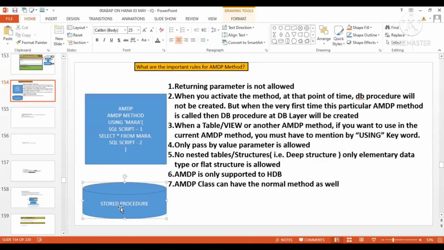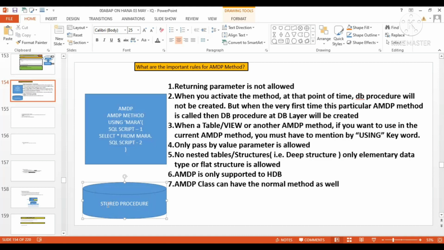Just assume you have pass by reference here. Pass by reference means you access the variable with its address.